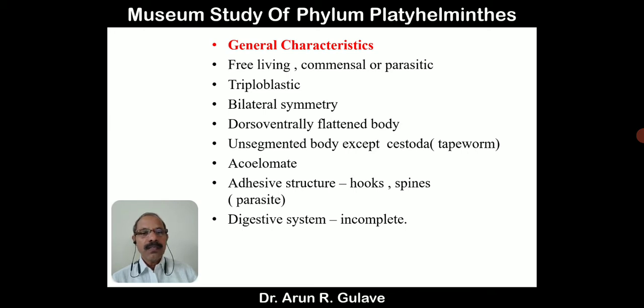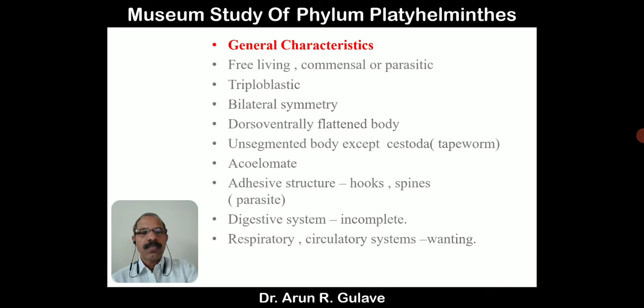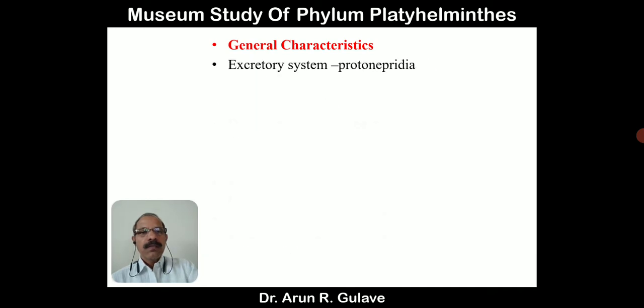Now we will study the various systems. The digestive system is not well developed in Platyhelminthes, it is incomplete. Respiratory and circulatory systems are also wanting, meaning they are not developed or are absent. For excretion of nitrogenous waste products from the body, special cells or protonephridia are present in Platyhelminthes.